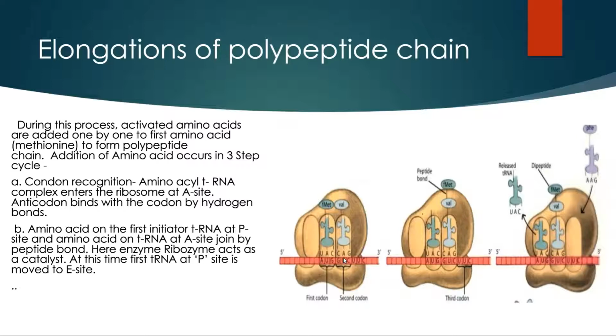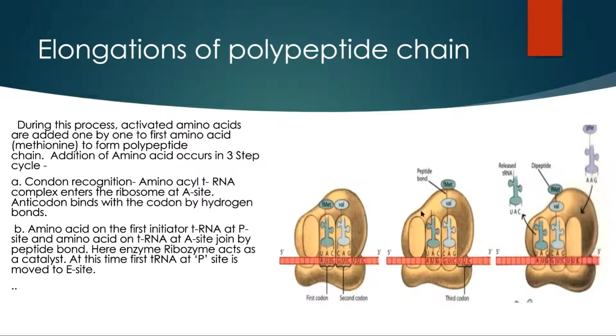In the second step, the amino acid on the transfer RNA at P site and the amino acid on the transfer RNA at A site join by a peptide bond in presence of enzyme ribozyme. The energy carried by this amino acid, which is in the form of ATP utilized during the activation of amino acid, is used in the formation of peptide bond.